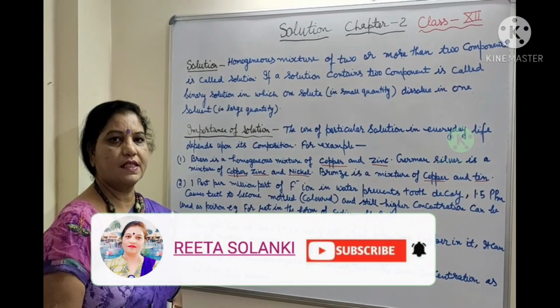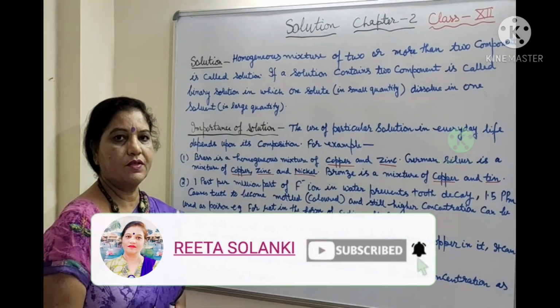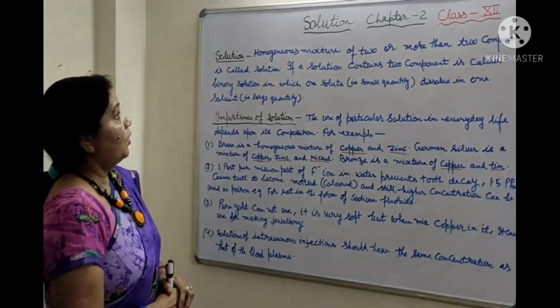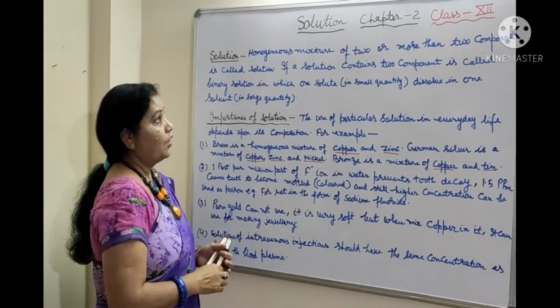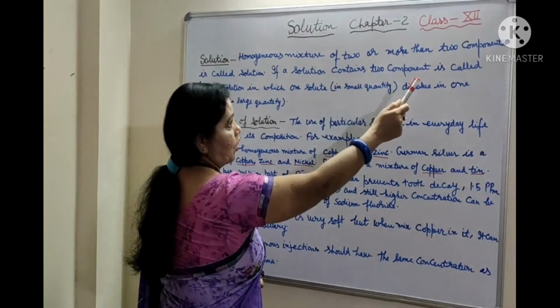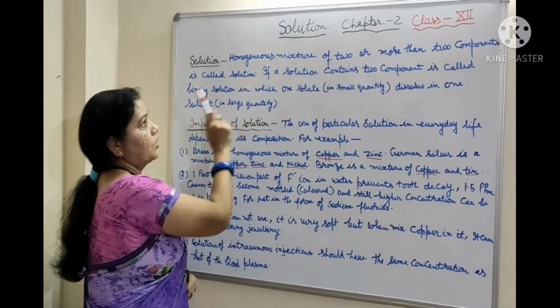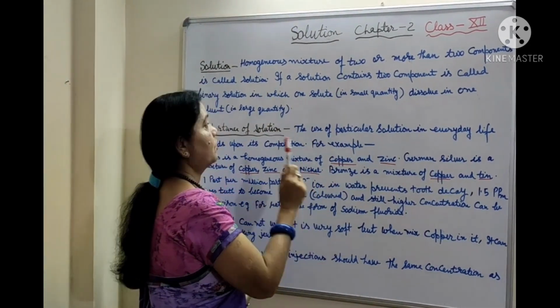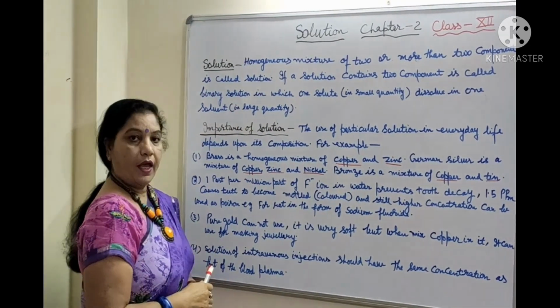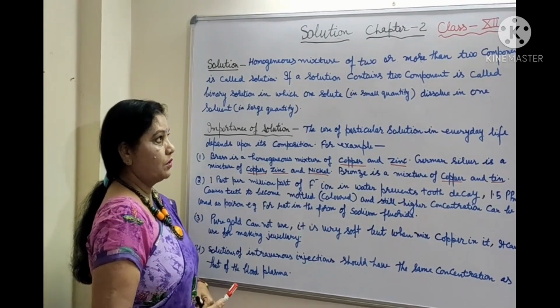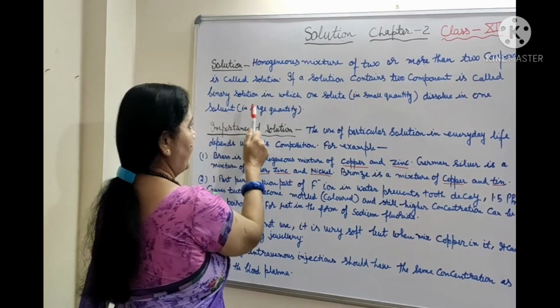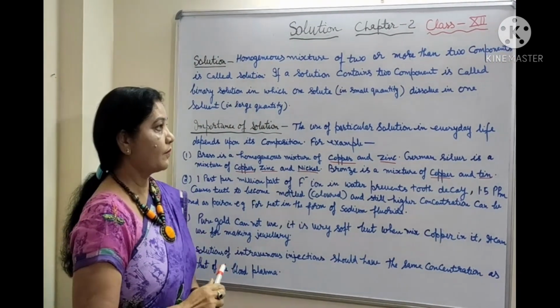Everyone, today we will start the second chapter of 12th class chemistry: Solutions. What is a solution? A homogeneous mixture of two or more components is called a solution. If a solution contains two components, it is called a binary solution, in which one solute in small quantity dissolves in one solvent in large quantity.